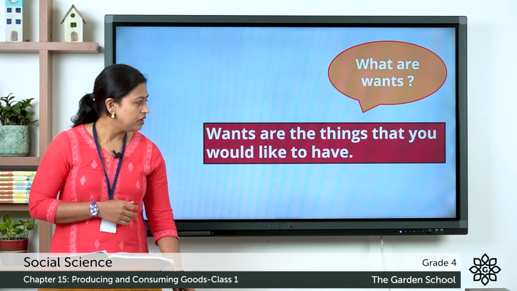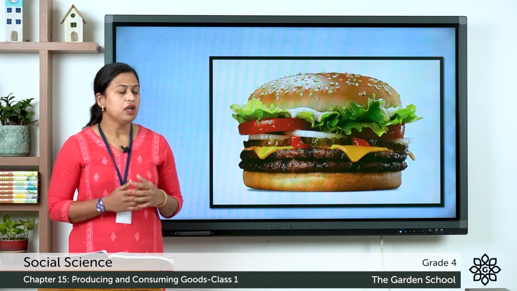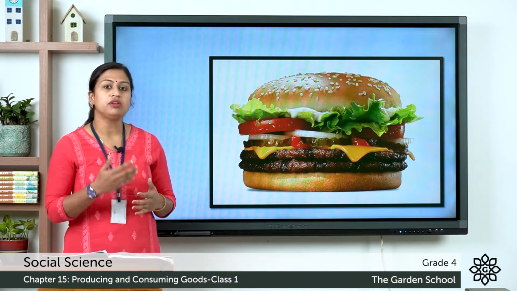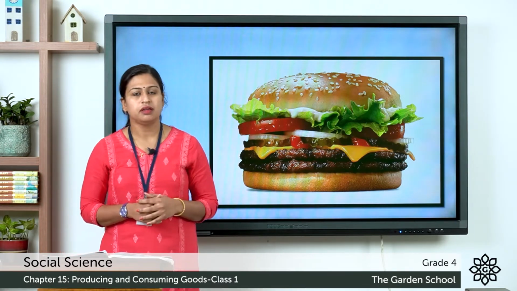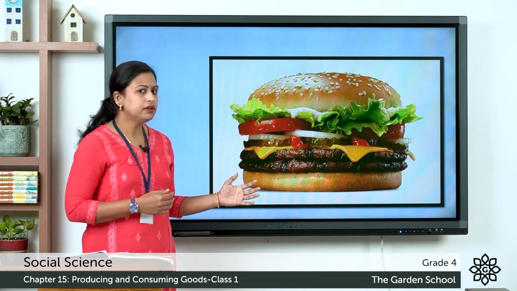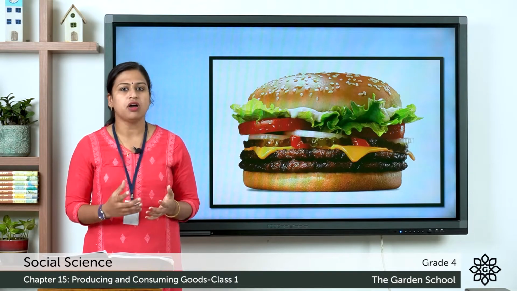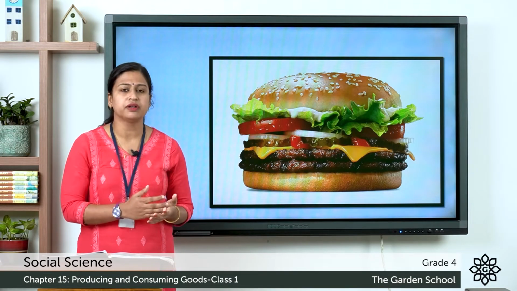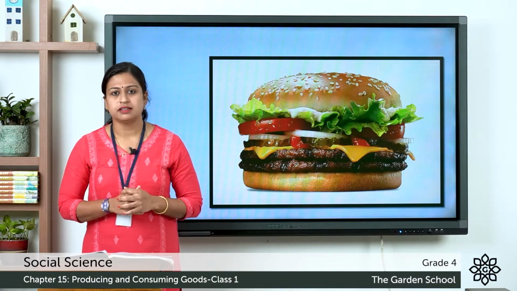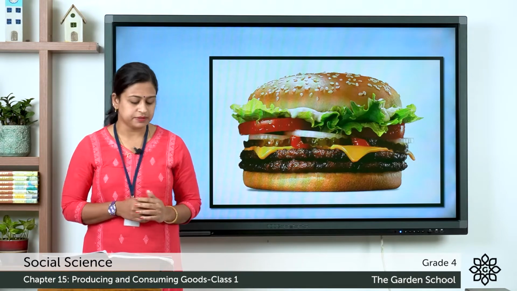Now, here you can see a picture of a hamburger. Now, you can find out whether this hamburger is your need or want. So, we all need food to survive, but hamburger is a type of food that we would like to have, but it is not necessary to have a hamburger to fulfill our need. So, this was about needs and wants.